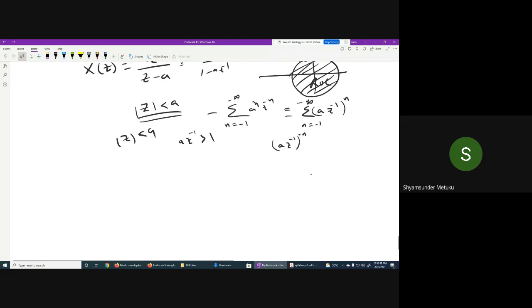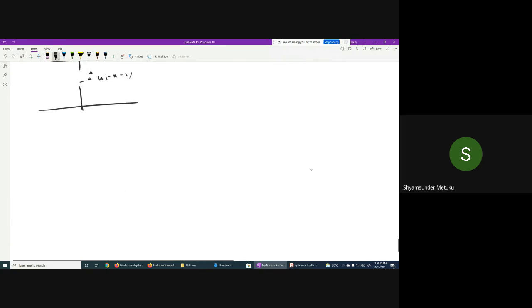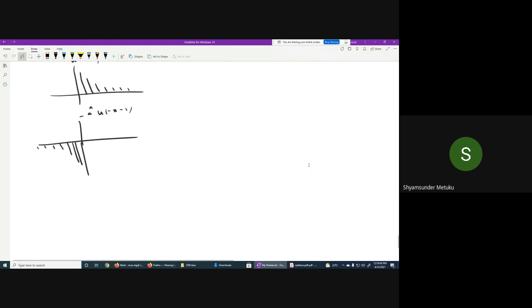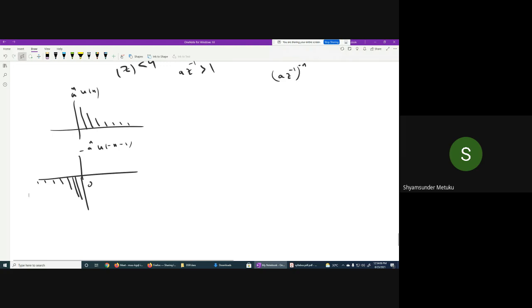Like in the Laplace transform, just have this observation, right? When I say a power n u of n, it will be like this. This is a decaying exponential. When I say minus of a power n u of minus n minus 1, it will be something like this. Yes or no? Is it clear how we represent?